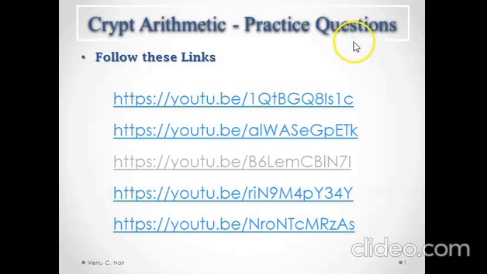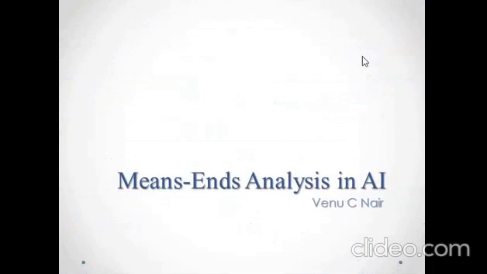So let us move on to our new topic of discussion, that is means ends analysis in AI. This is the final topic of discussion in heuristic search methods. We have seen many heuristic search methods like hill climbing, best first search, where we use information for guiding our path searching methods. So this one is another, final searching method, which is known as means ends analysis. Let us see how it works.